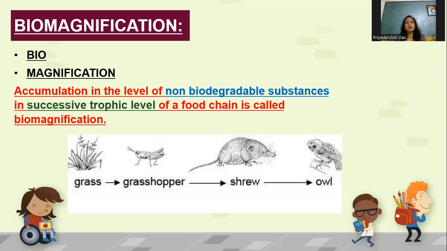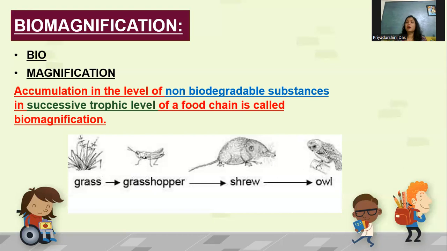But there are a few substances which are known as non-biodegradable substances, those are especially man-made substances or toxic substances which cannot be broken down by the action of microorganisms. They do not have the enzymes to break them down. So we call them non-biodegradable substances. For example, DDT, which is used as a pesticide, and heavy metals, which get accumulated in the living organisms in the food chain, and they cause a lot of health hazards.